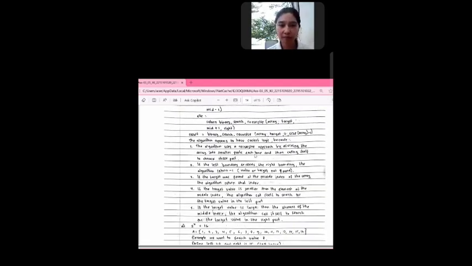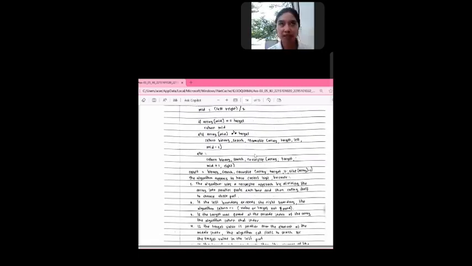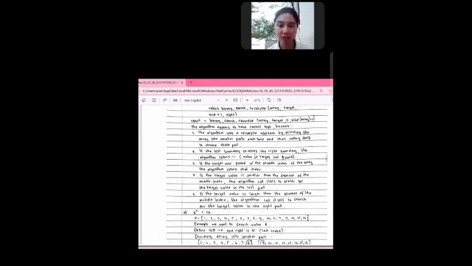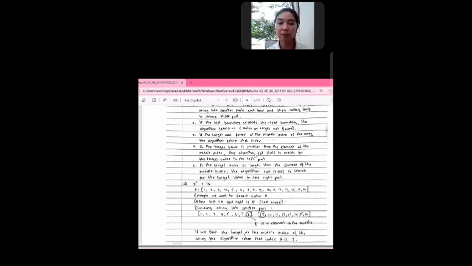In question number C, the question makes us prove that our algorithm is right. So the algorithm appears to have correct logic because, first, the algorithm uses a recursive approach by dividing the array into smaller parts each time and then calling itself to check those parts. Second, if the left boundary exceeds the right boundary, the algorithm returns minus 1 or value or target not found. Third, if the target was found at the middle index of the array, the algorithm returns the index.